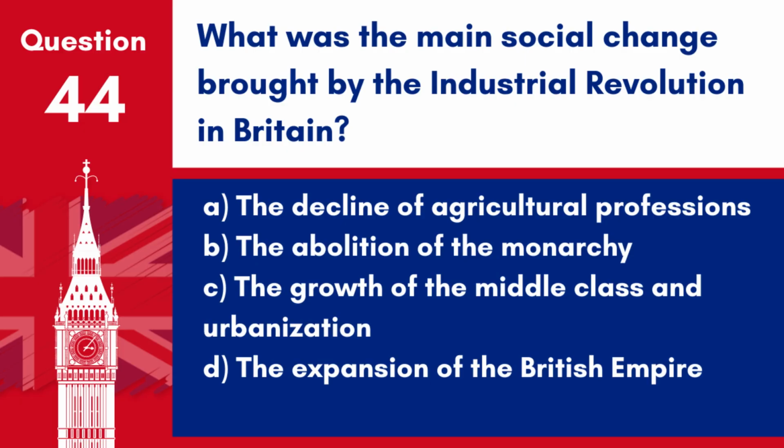Question 44. What was the main social change brought by the Industrial Revolution in Britain? A. The decline of agricultural professions. B. The abolition of the monarchy. C. The growth of the middle class and urbanization. D. The expansion of the British Empire.